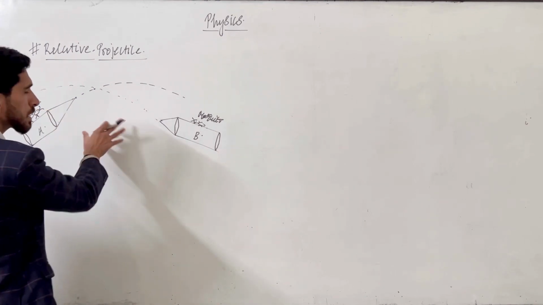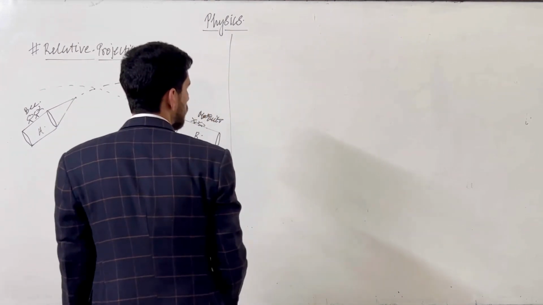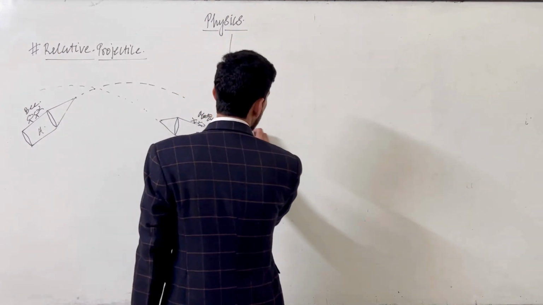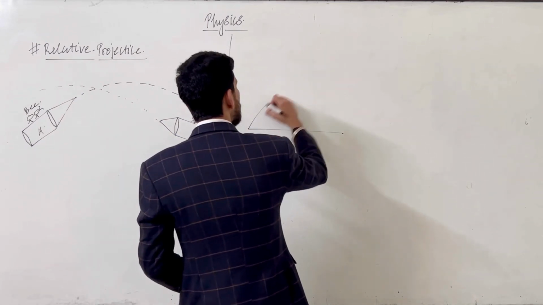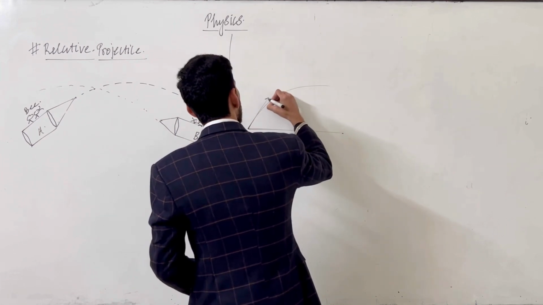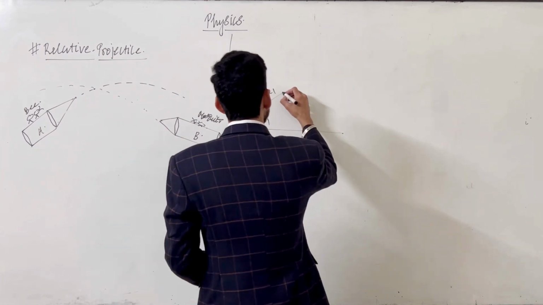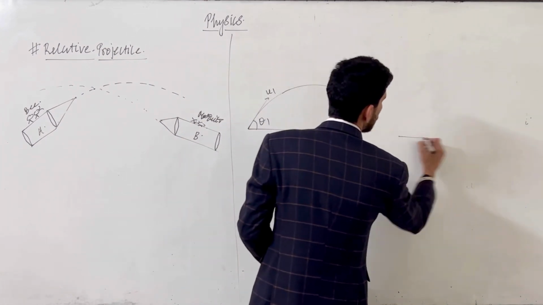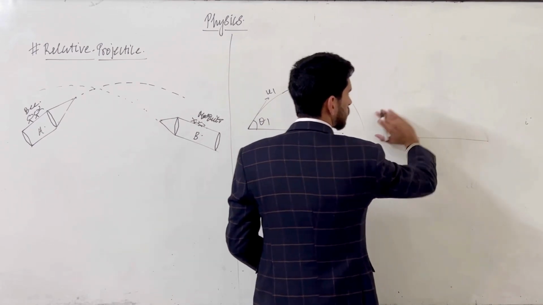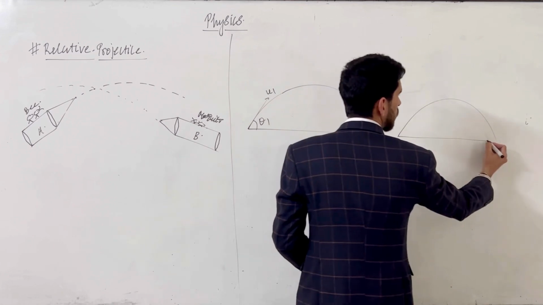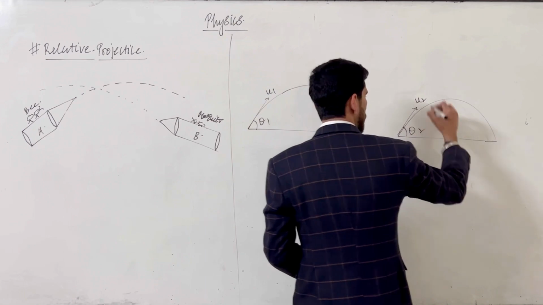To learn this concept, we are going to discuss the concept behind this. For that we are taking two projectiles, and in a simple way we are making the diagrams. Suppose the first projectile is here with velocity u1 at an angle theta1, and the second projectile, let's take from the same direction, has velocity u2 at an angle theta2.